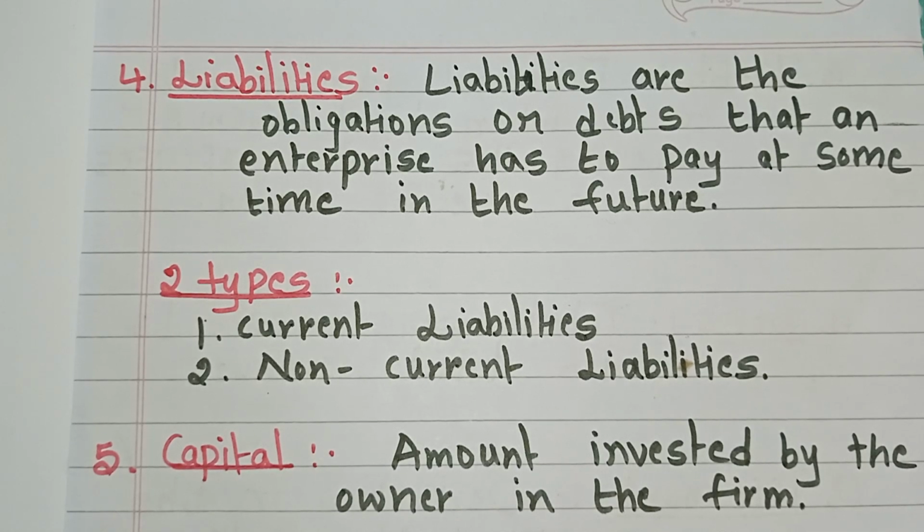Hello everyone. In the last class, we learned three accounting terms, that is entity, transaction and asset. In this class, I will continue with the remaining accounting terms.